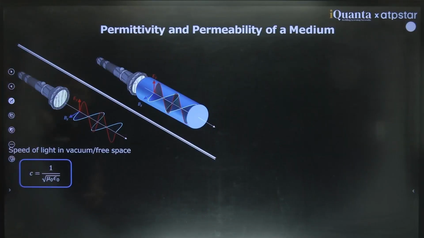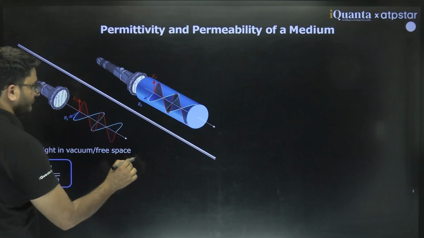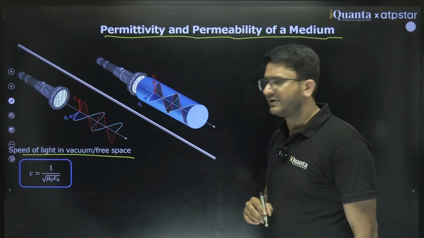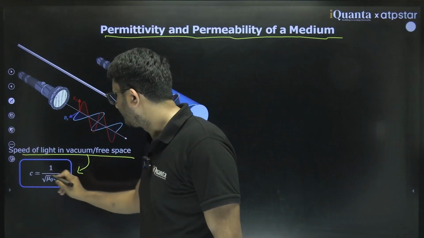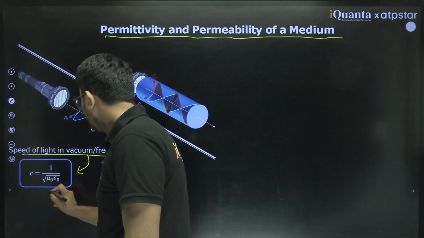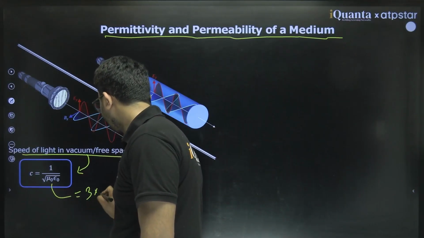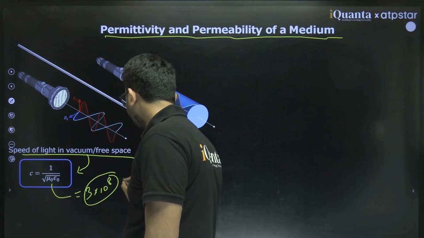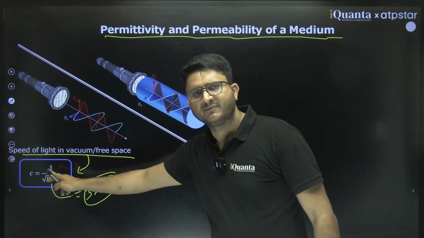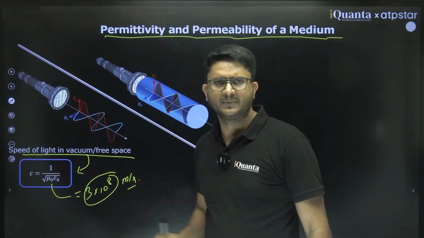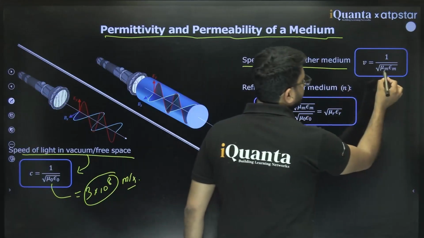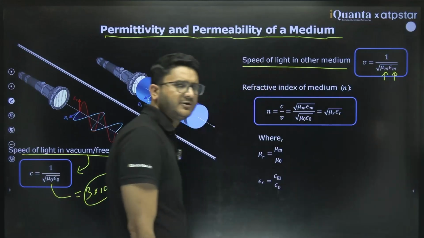Then speed of light has one more formula, which is in terms of permittivity and permeability of medium. What is this? Speed of light in vacuum is given by 1 upon root of mu naught epsilon naught. If you find this value, it comes out to be 3 into 10 power 8 meter per second. So what is the speed of light in medium? In another medium you will write mu of medium and epsilon of medium.